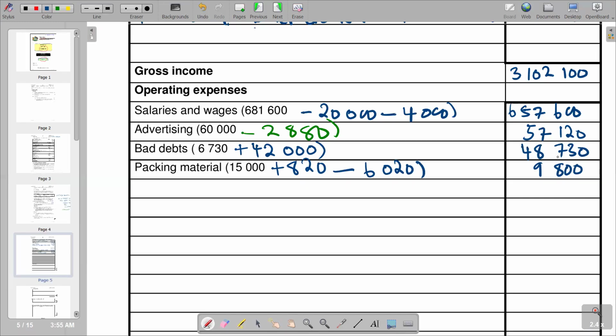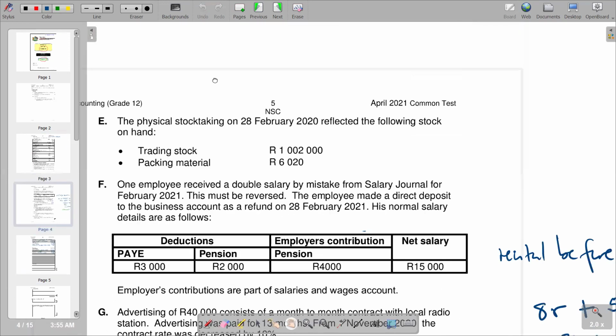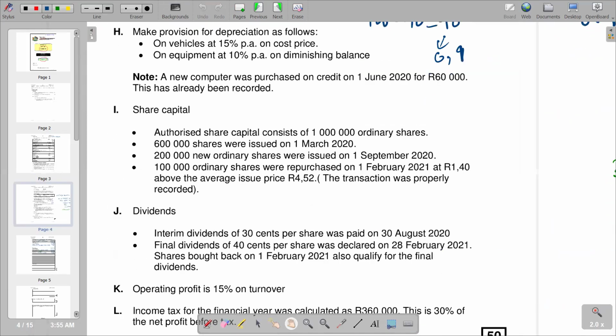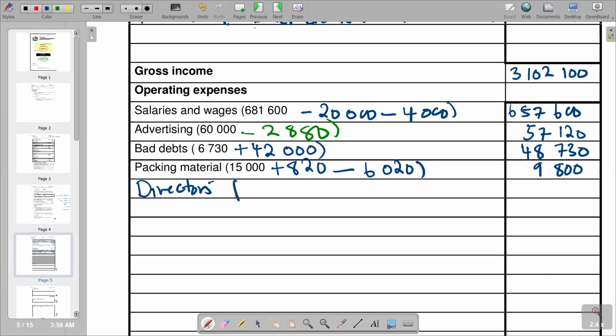Pre-entered figures. So we have to look for other expenses that are not listed in our answer section. So we go again to our list of balances that were given under the nominal account section, and we start to go down looking for other expenses. You see that we've got director's fees, which is 550,000. So before you enter your 550,000, you need to check if you've got any director's fees adjustment in the additional information. Check, go down, but you see that we've got no other adjustment that is affecting our director's fees. So it means we are going to take our director's fees as 550,000 in our other section. So here we are saying director's fees, and the amount that we have is 550,000.